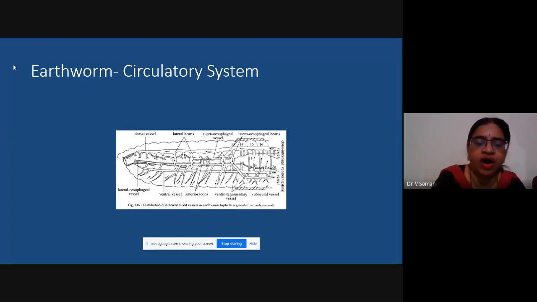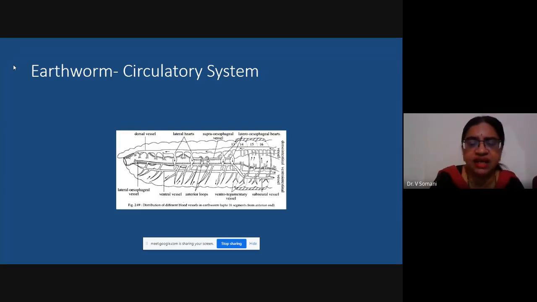You can see small swelling-like structures which are known as hearts. These are called lateral hearts. They are not present on the dorsal or ventral side, but on the lateral side of the body. Hence they are known as lateral hearts. There is a vessel known as the supraesophageal vessel.